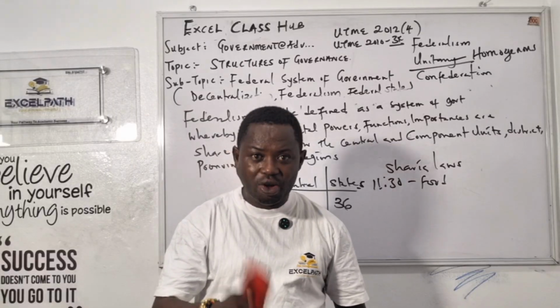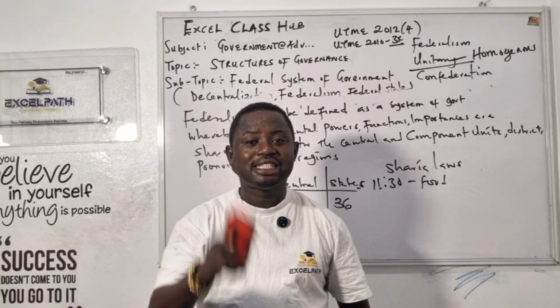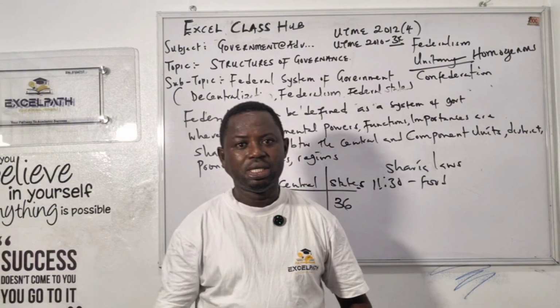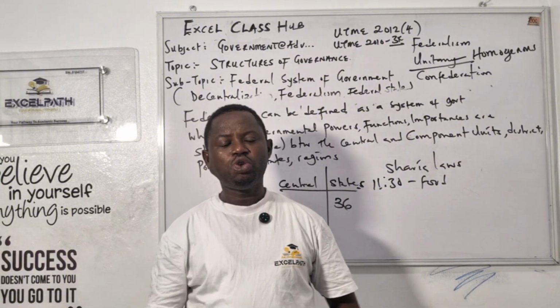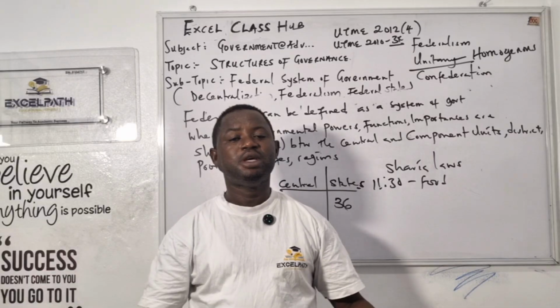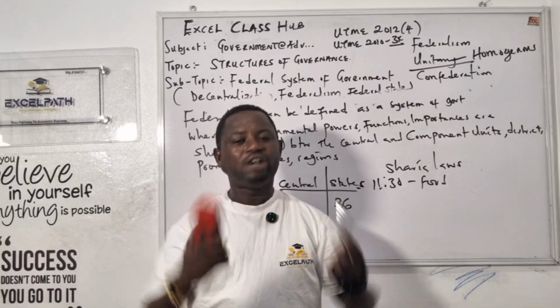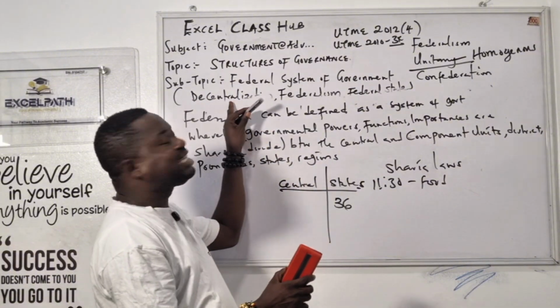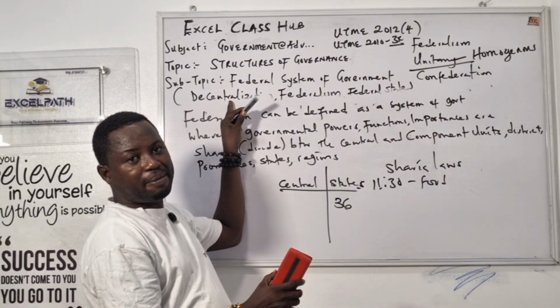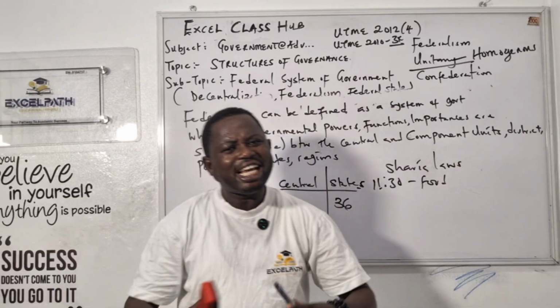I want to ask you a question. If you come out at 4 a.m. in Lagos State here now, do you know that you see people outside? Yes. Why in some states, when it's 10 o'clock, everybody has entered? So that's why you see America practice it, but America practices pure federalism. But I don't want to go there. Nigeria practices a federal system of government. Another name for the federal system is decentralization. Am I making a point? Are you getting it now? Sharing of power between the central. Central is one.